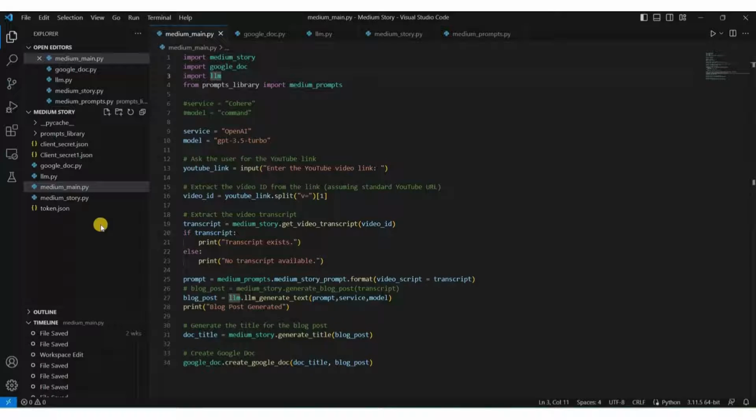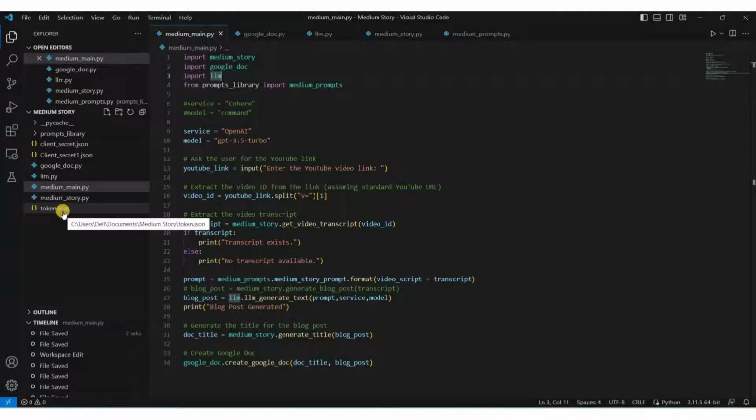To avoid doing all these things every time you run the program, where every time you have to log into your Google account, this file was created automatically so that we can easily get access. So that we don't have to log in to our Google account every time. So this JSON file is very important, right?